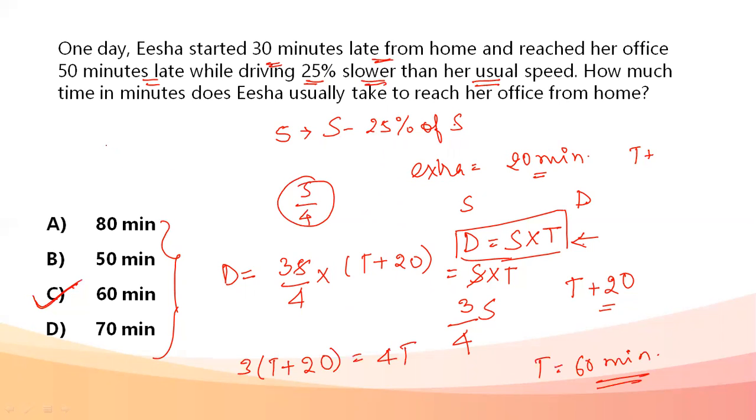Important thing is speed equals distance upon time. This formula is interconvertible. We can always write speed in terms of distance, and distance in terms of speed. Everything could be written in each other's terms.